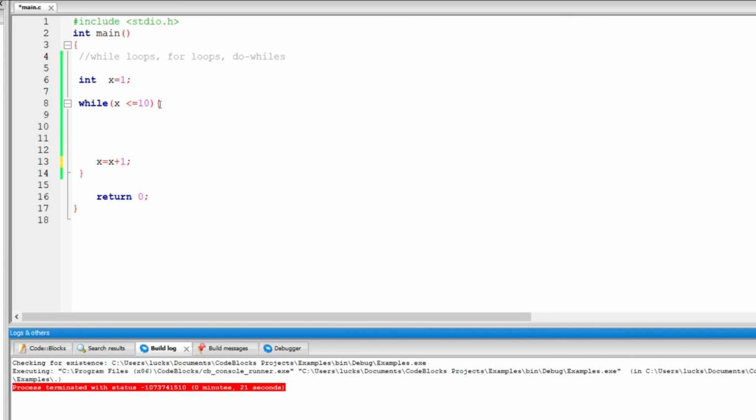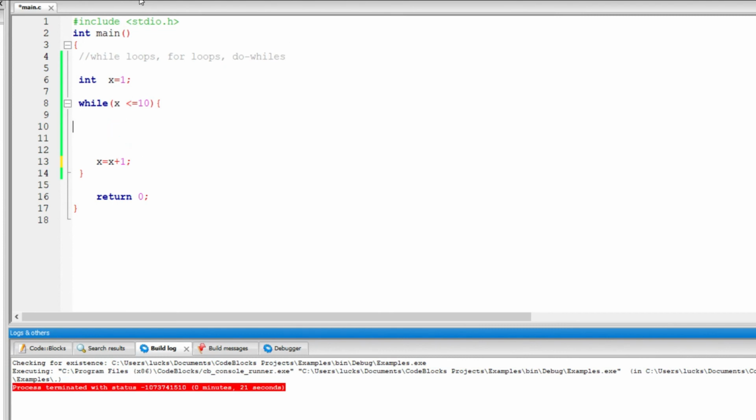When it goes back out, is 11 less than or equal to 10? No. So this section of the code here, between this bracket and this bracket, no longer executes. It no longer repeats itself because now this condition is false. So for as long as this condition remains true, the code in here will continue executing. If this condition is true every time, the program will never end because it will keep repeating itself, just as we saw.